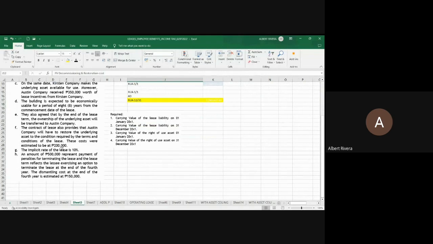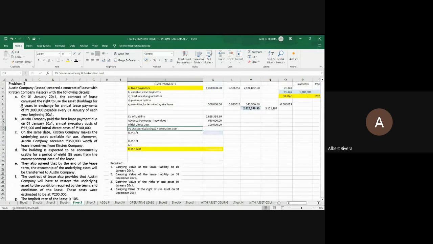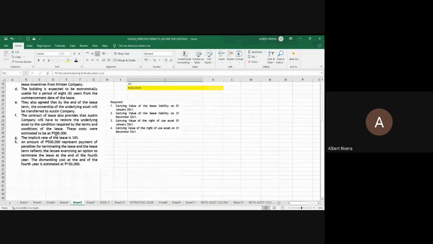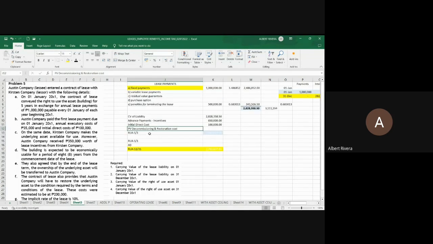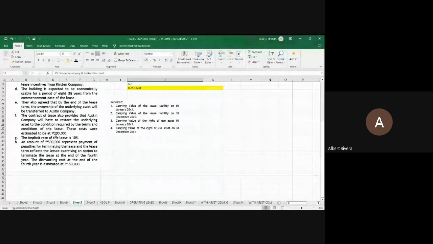This 200,000 would be the restoration cost if the contract ended within 5 years, at the end of the 5th year. But it will not reach the 5th year because of the termination of the lease. So the amount to be considered here as the restoration cost would not be the 200,000 but the 150,000.